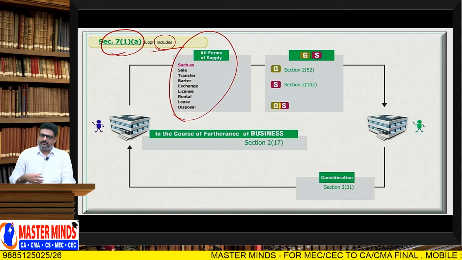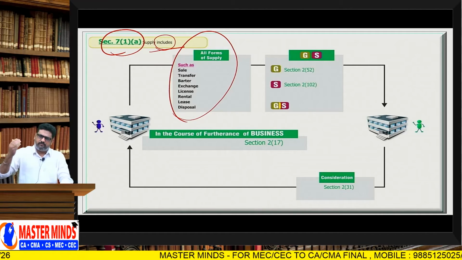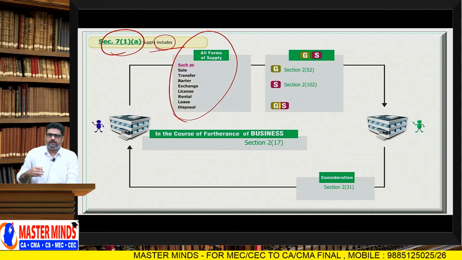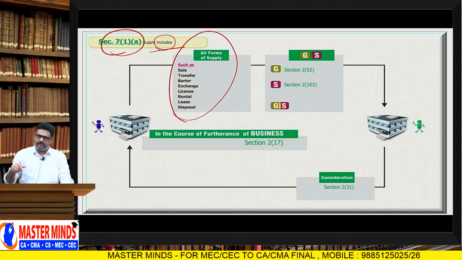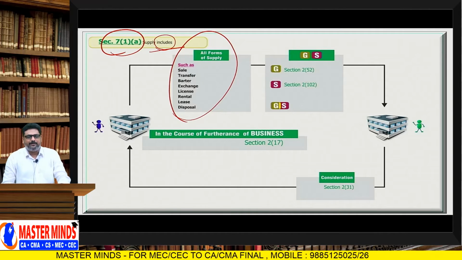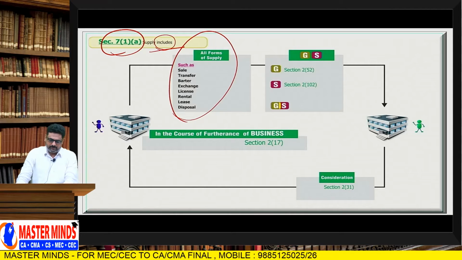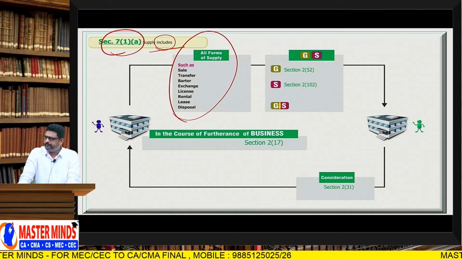In hire purchase transactions also, ownership will not be transferred immediately. Ownership will be transferred in future. In order to cover those transactions also under the word supply, the word transfer has been included in the definition of supply. And the next one is barter and exchange.